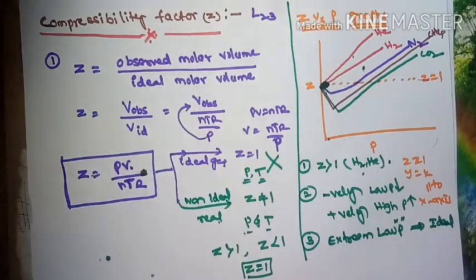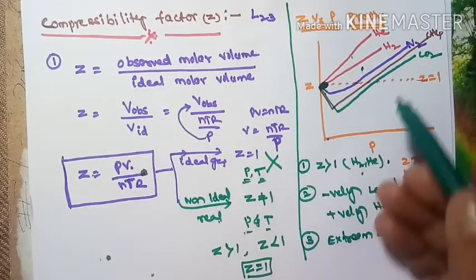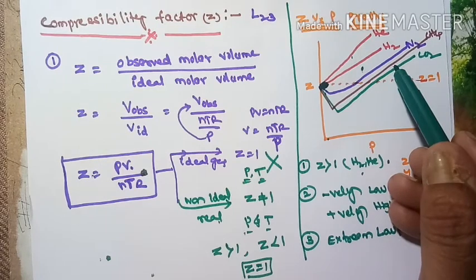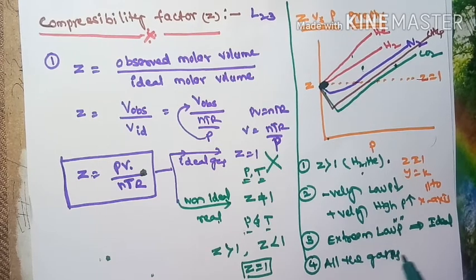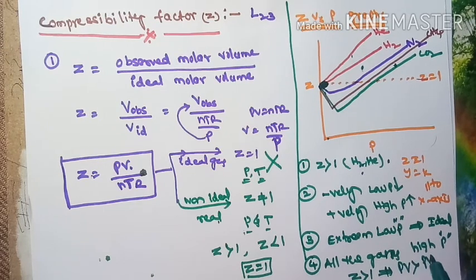All the gases have Z greater than 1 at high pressures. At high pressure conditions, Z is greater than 1, which means PV is greater than PV of ideal.